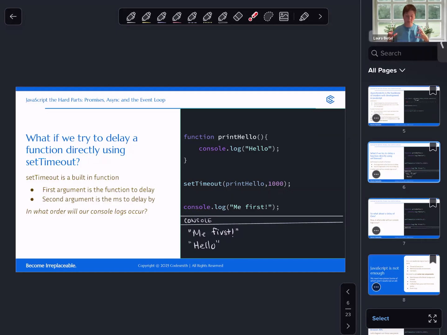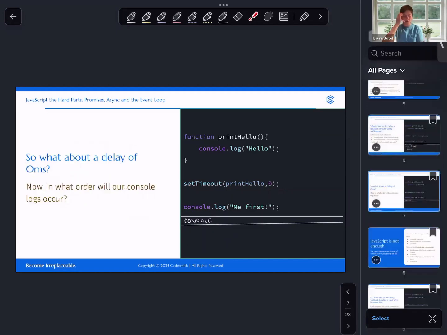Okay, digest that a little bit. We're going to get further into the details in a moment, I promise. But get ready to guess again, because I have another question for you. This code is nearly identical to what we just looked at. The distinction is that our second argument to the setTimeout function is not 1,000 milliseconds, it is 0. So given this, and what we just spoke about, and what you know of JavaScript, what do you think the order of the console logs will be in this case? I'm just going to give you a few seconds to come up with your guess. Feel free to pause the video if you need more time.